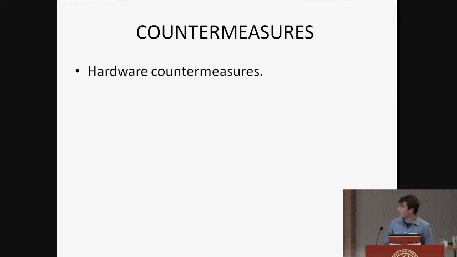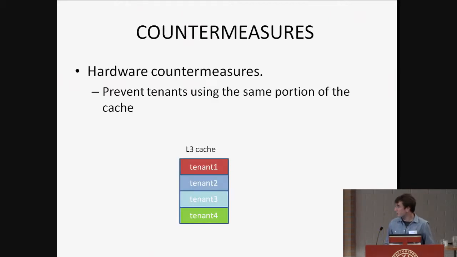We can have hardware countermeasures as well. Let's say that we have a shared level 3 cache. Instead of using the whole cache for all the tenants, we split it and divide it into pieces so that each tenant uses only one portion of the cache. Each tenant is allowed to use only one portion of the cache. So now we cannot have interference across tenants, and no cache side channel attacks are possible in this scenario.